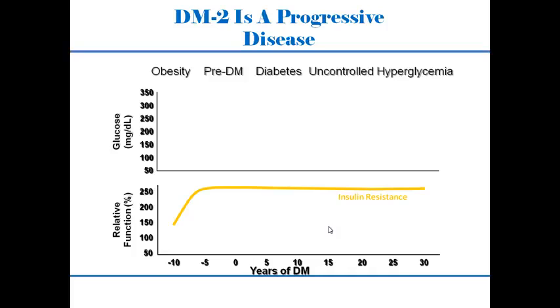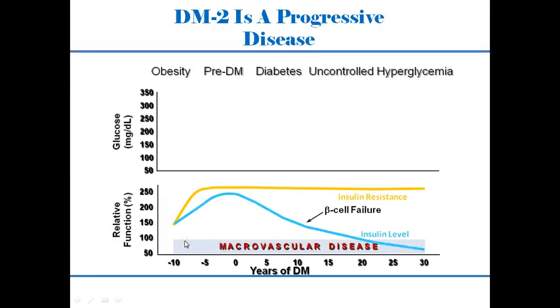So insulin resistance will be there. It develops as follows: the patient initially has obesity, then pre-diabetes, diabetes, and then uncontrolled diabetes, hyperglycemia. Patients start developing insulin resistance, and with this insulin resistance he starts having macrovascular diseases. So 0 is the point when you have discovered the patient has diabetes, and before this he doesn't know that he has diabetes. You can see the insulin resistance is still there 5 years before he has been discovered as having diabetes, and he has developed the macrovascular diseases.